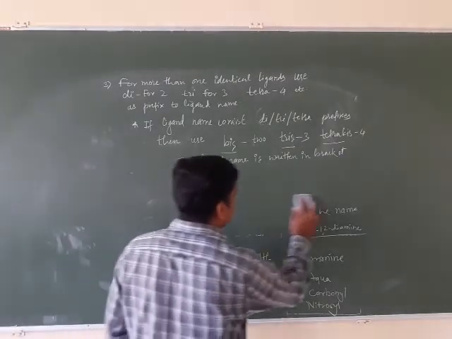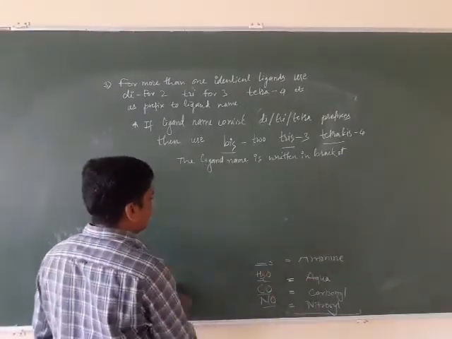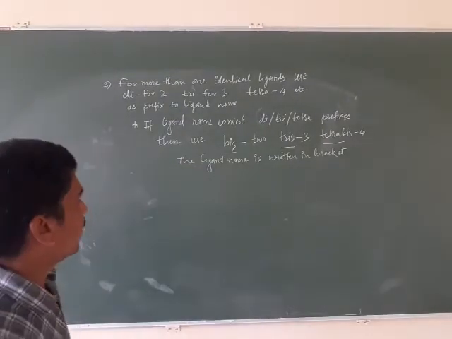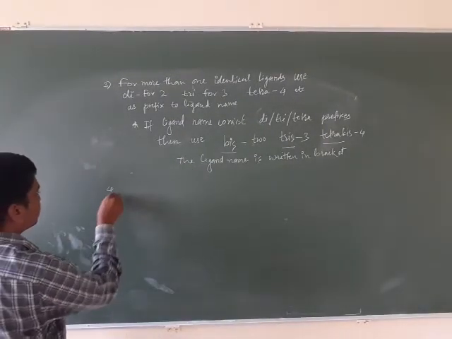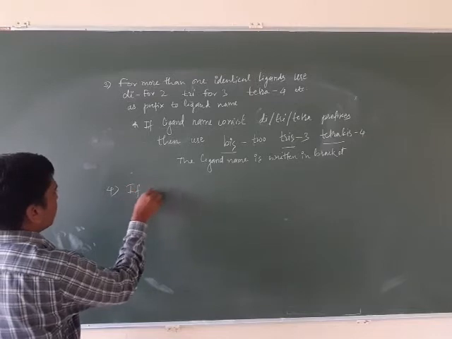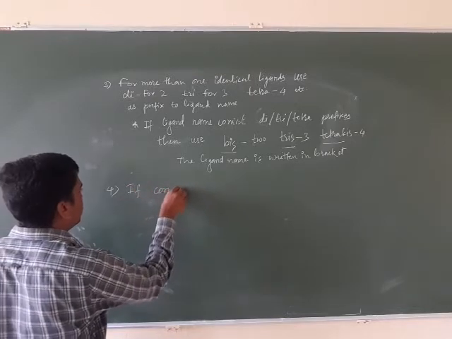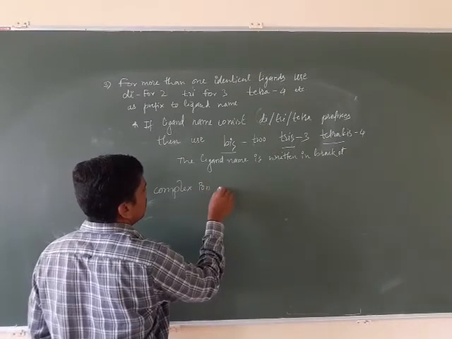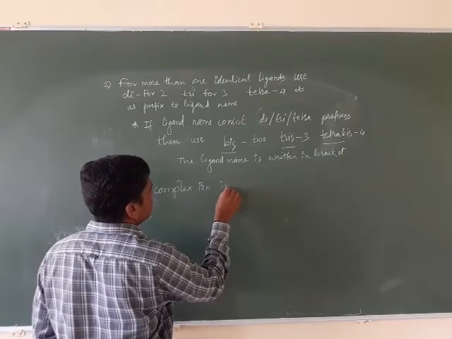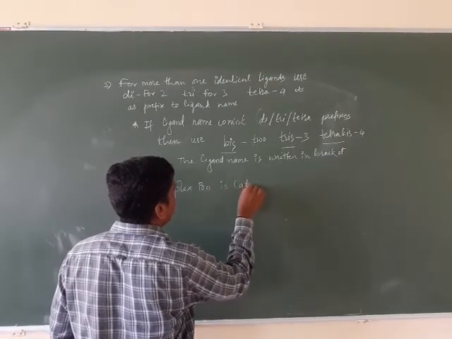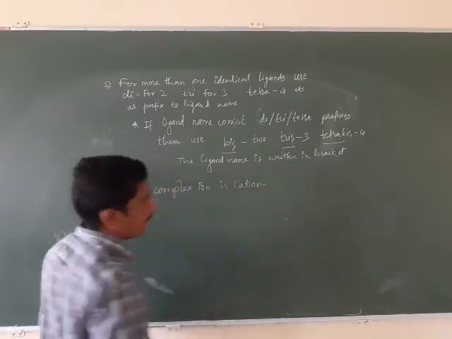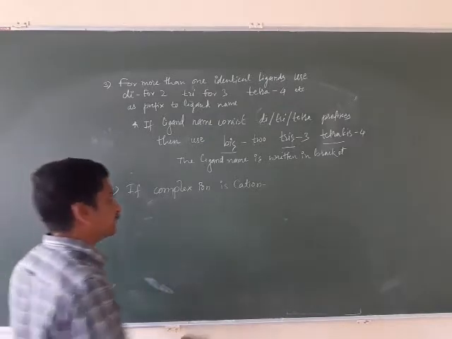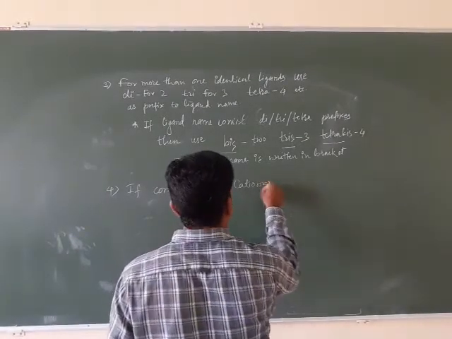Then the next point is if the complex ion is a cation. So it is a very important point. If the complex ion is a cation, what happened?